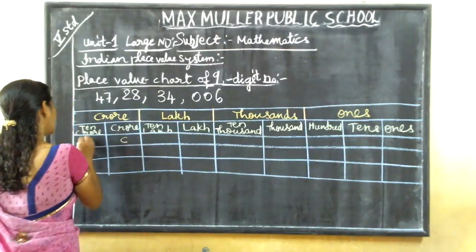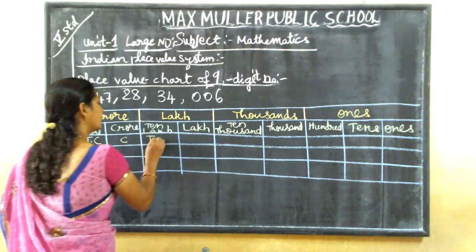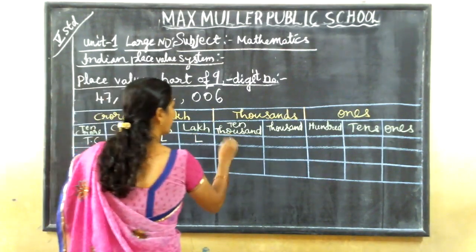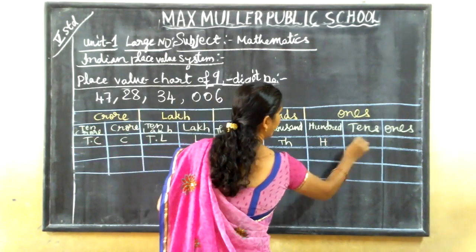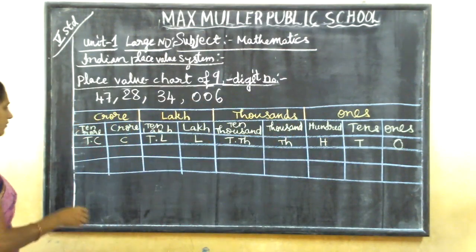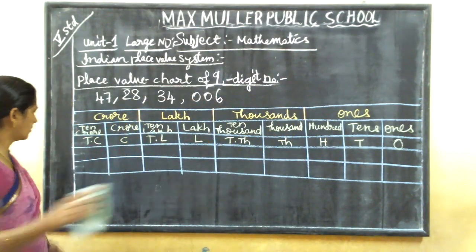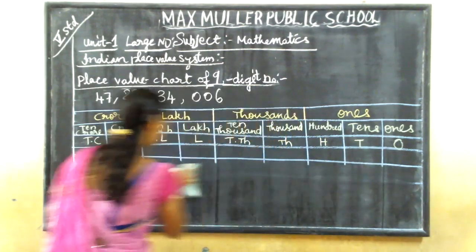So C, T, C, 10 crore means TC. 10 lakh, TL, lakh, 10,000, 1,000, 100, tens, ones. Okay. Now we'll fill the number. So this is not necessary. Okay. Only the number we are filling.